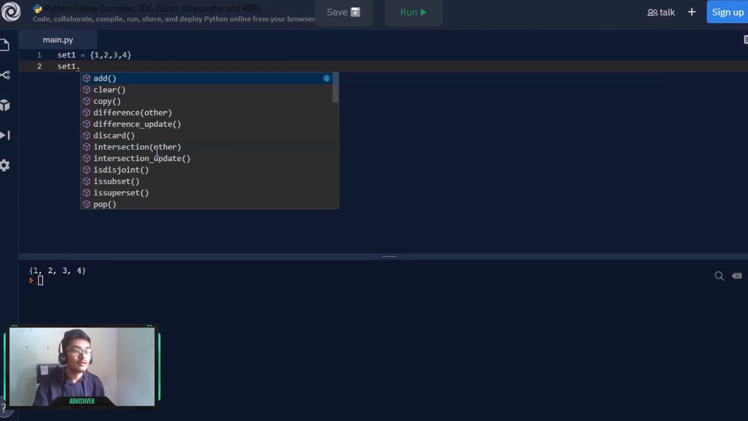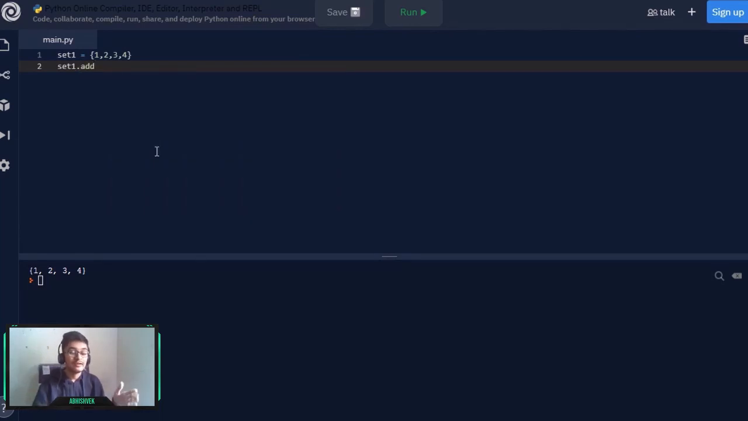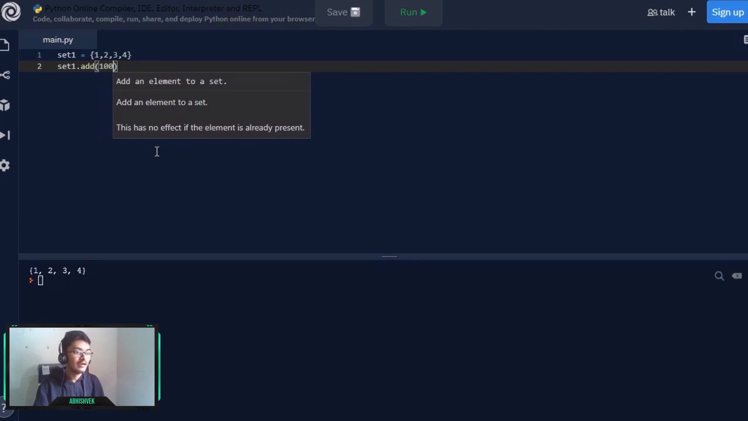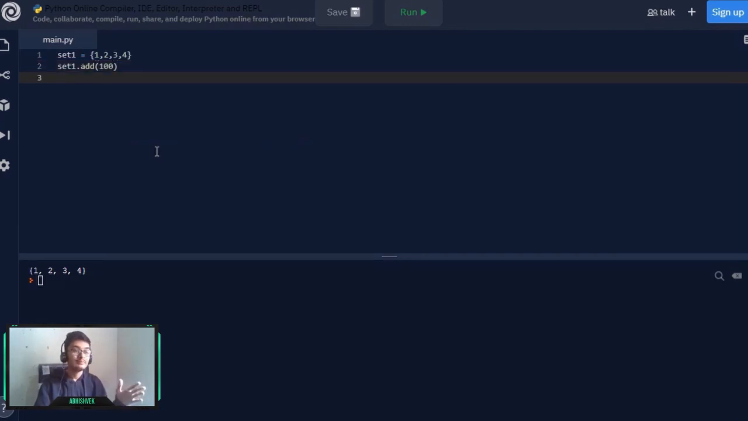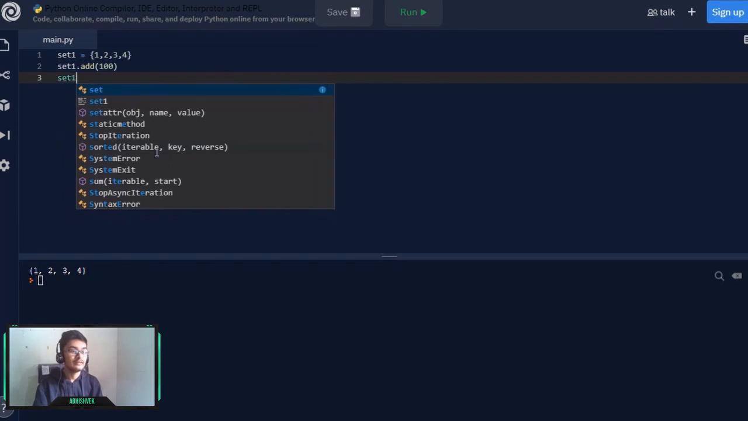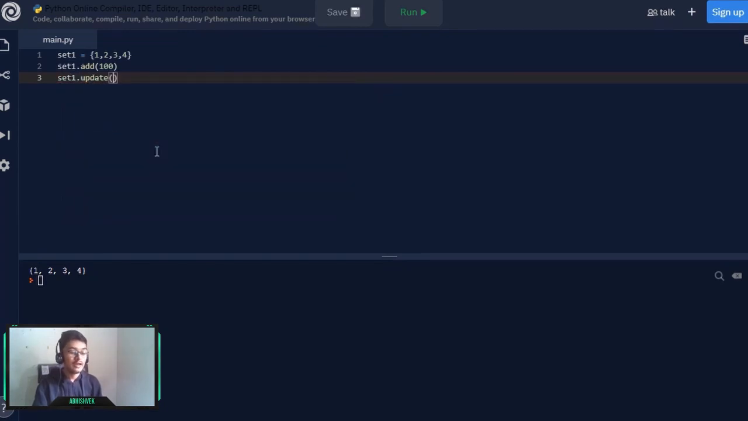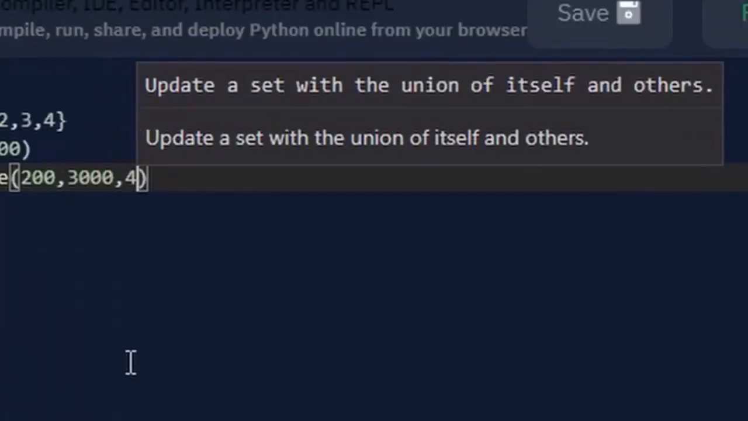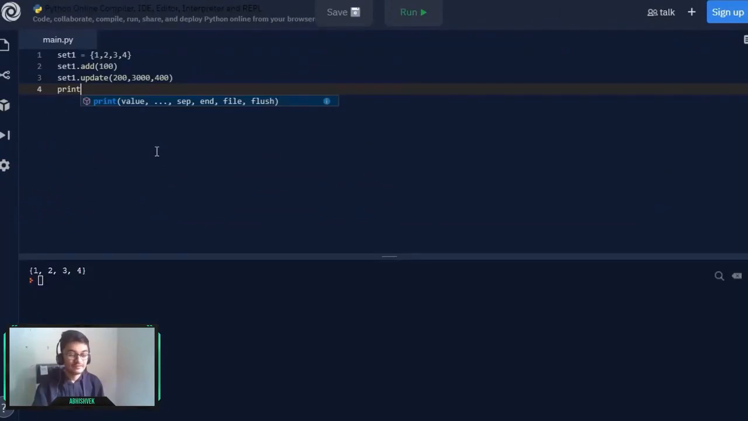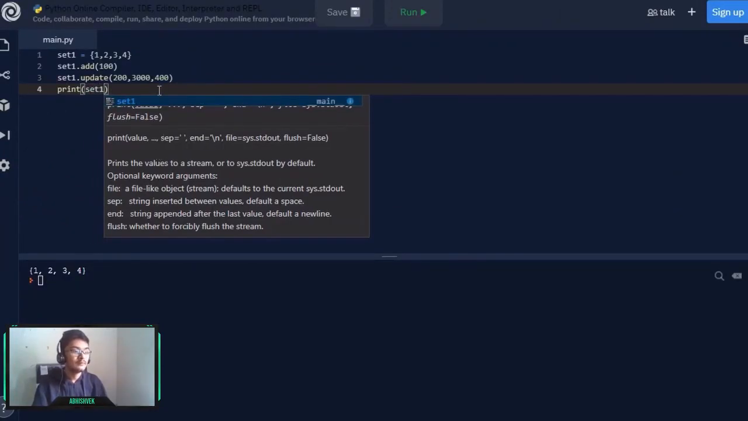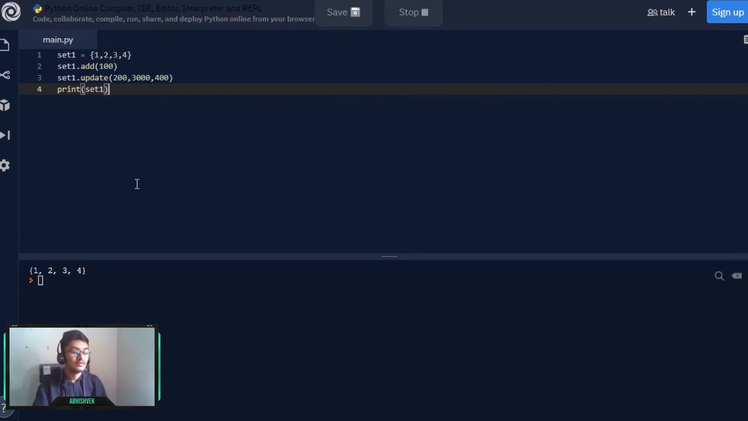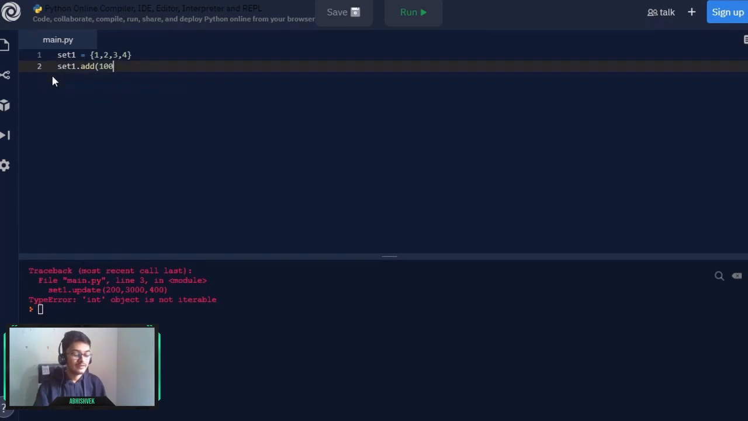I can write set1 dot add. Now this add will only add a single value. Let's say add 400. Now to add multiple values to our set, we can write here set1 dot update, and after update you can add as many values as you want. Let's say 3000. And if I simply print my set once again and run it, we will be getting an error because the int object is not iterable. So there are also restrictions over your set. So let's try to play it once again.